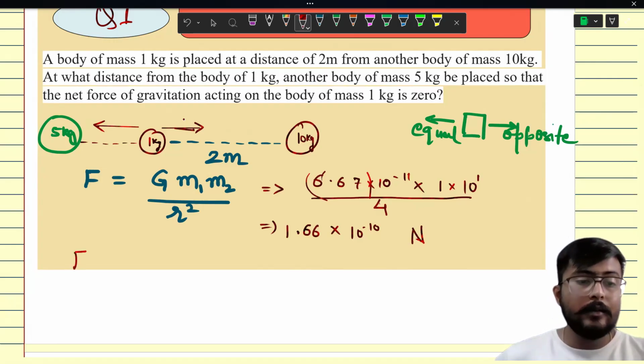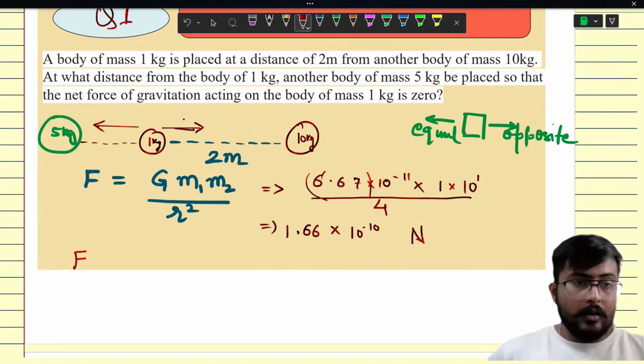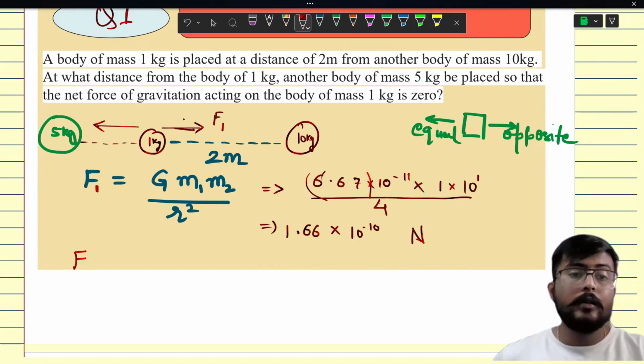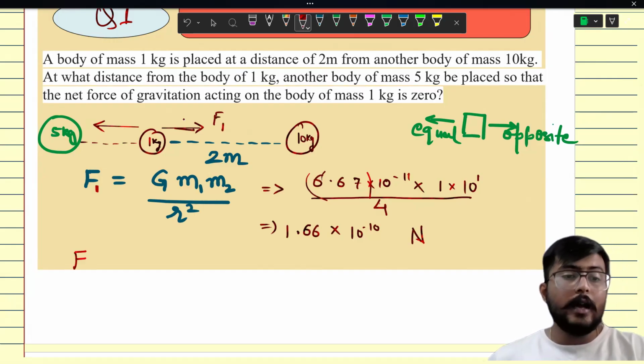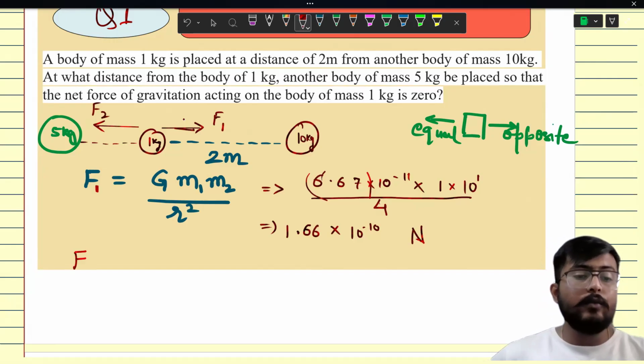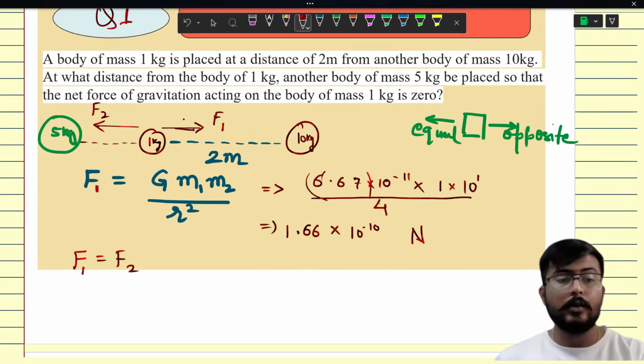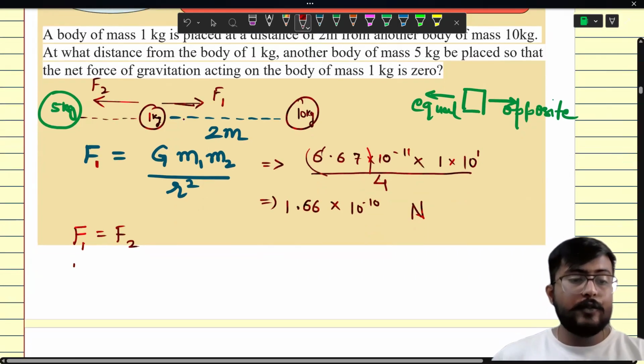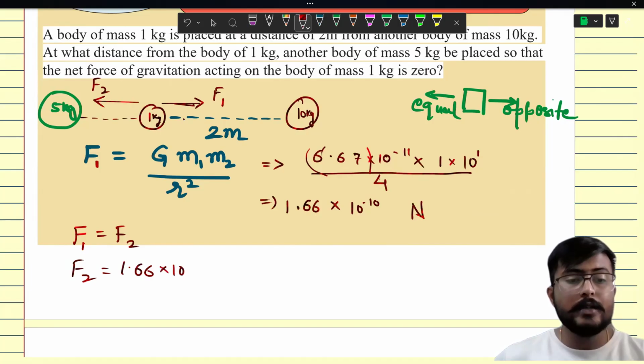So this was the force F1 that is applied on 1 kg mass by 10 kg, and let this be F2. If we want the net force to be 0, F1 and F2 should be equal to each other. That means F2 would also be equal to 1.66 into 10 to the power minus 10.